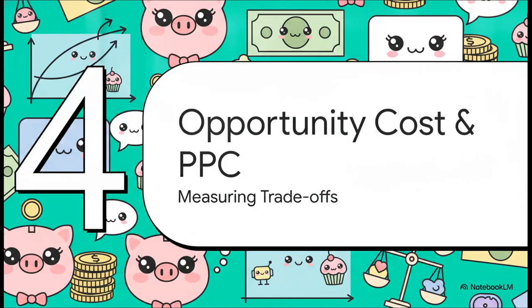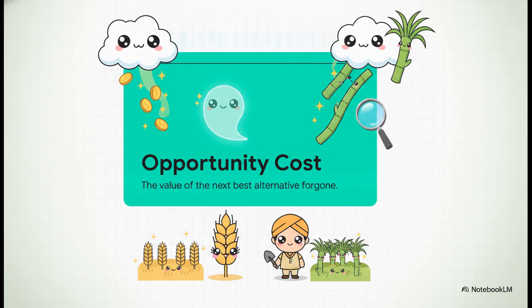Section 4. Opportunity cost and PPC. This is kind of the climax of our explainer. How do we actively measure the trade-offs we just discussed? This next concept will honestly change the way you view the world.